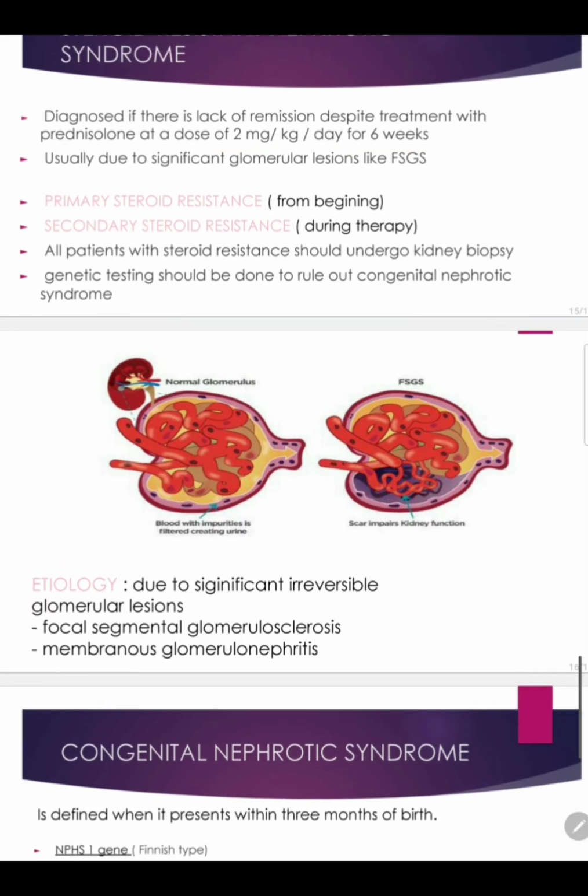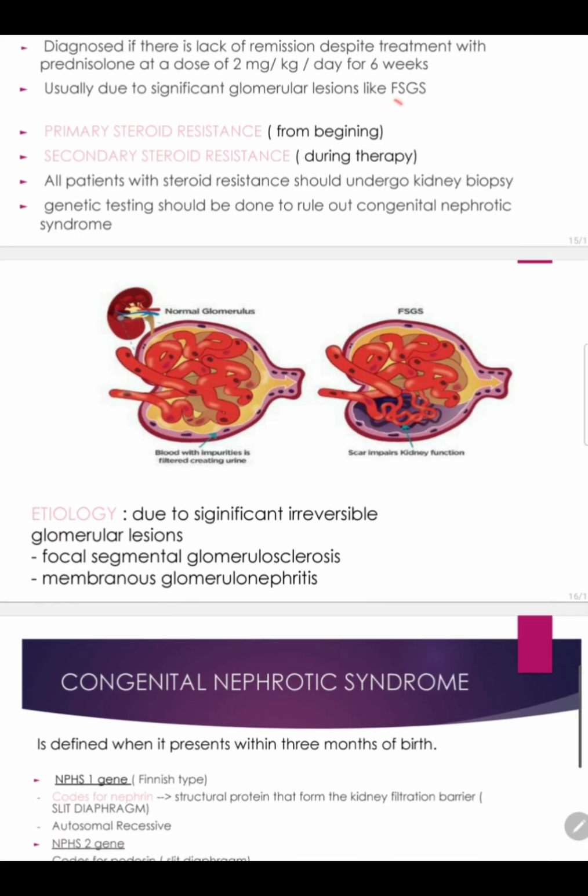And why does this occur? Steroid sensitive cases are because of minimal change disease. There isn't any lesion in the glomeruli, whereas steroid resistant cases are because of significant glomerular lesions. This is the most important difference. What could be the possible glomerular lesions? If you think about it, they could be focal segmental glomerulosclerosis, membranous nephropathy. It could be because of such conditions due to significant lesions.